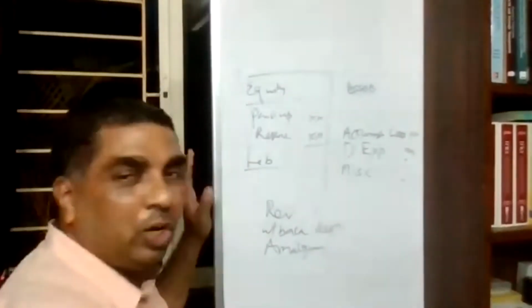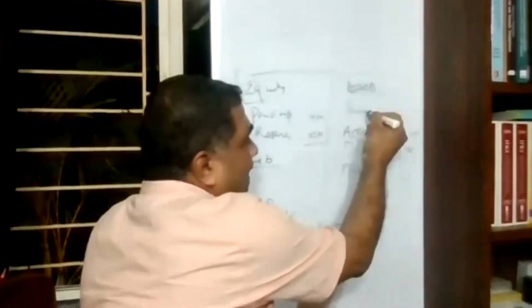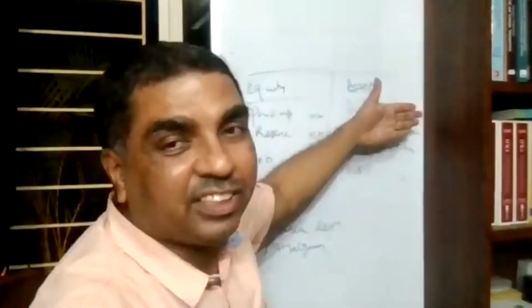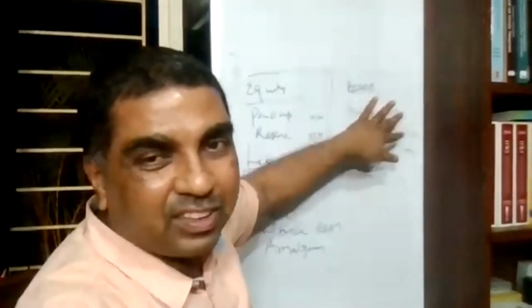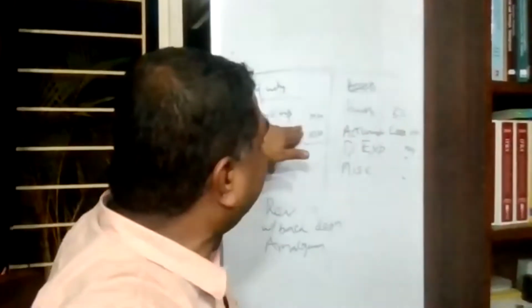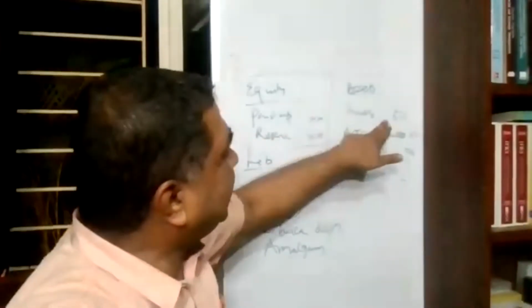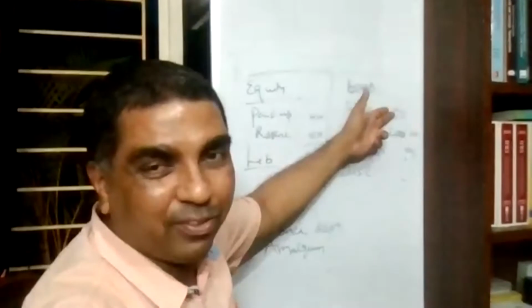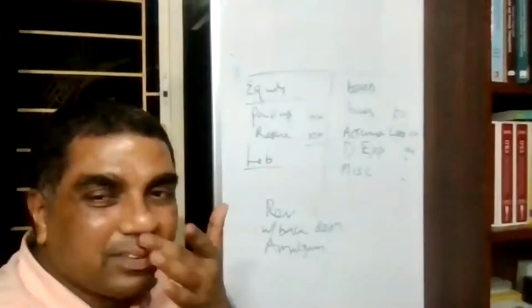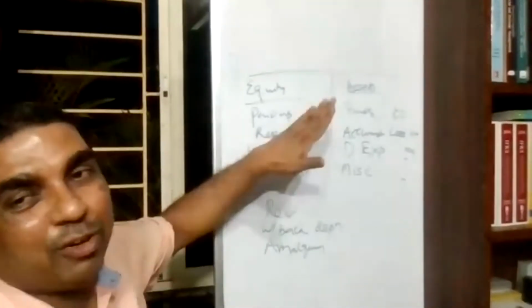Revaluation reserve. A company may decide to revalue an asset. Suppose here is a building. The building shows 50 lakh. The company revalues it and makes it 60 lakh, saying that the market value is more than that. The moment you make 50 lakh to 60 lakh, you have to create a reserve. That is called revaluation reserve. So when you are increasing the building value, increasing the asset value, and consequently creating a reserve, that reserve will not be taken as net worth. Only those reserves which are created out of profit will be taken.